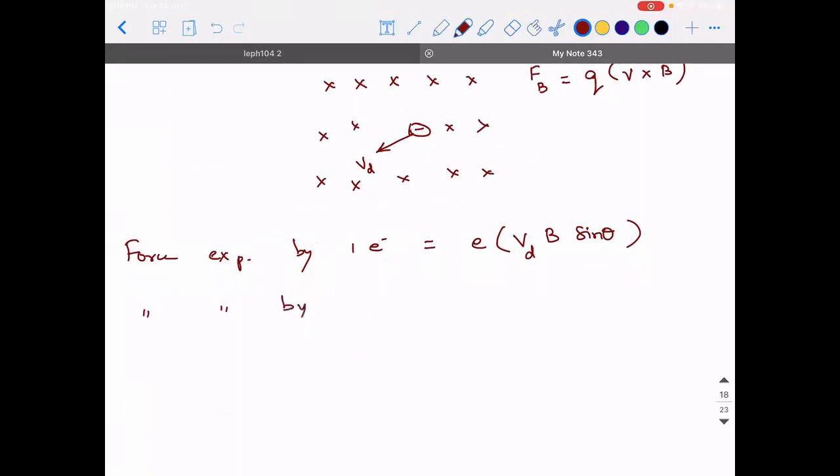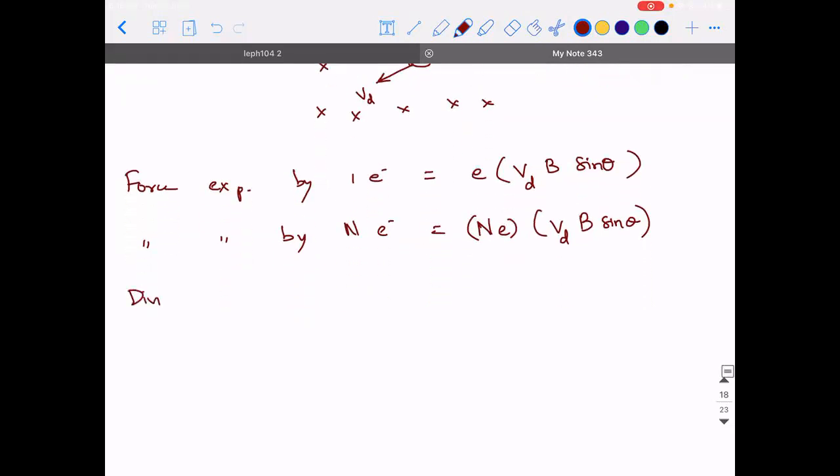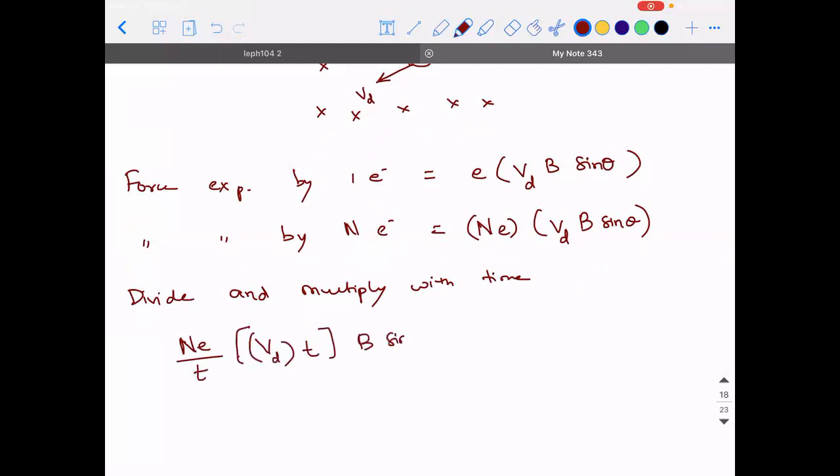So force experienced by N electrons will be how much? You guys tell me. It will be capital N into e into Vd into B sine theta. Okay, this is the force experienced by N electrons. Now what I'm going to do is divide and multiply with time. Then what do I get? Ne divided by t into Vd into t into B sine theta.